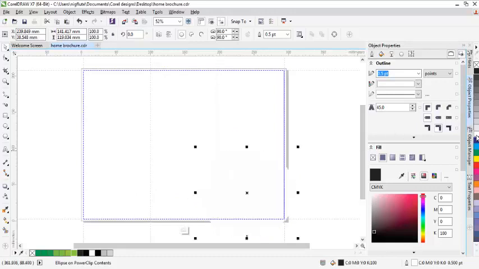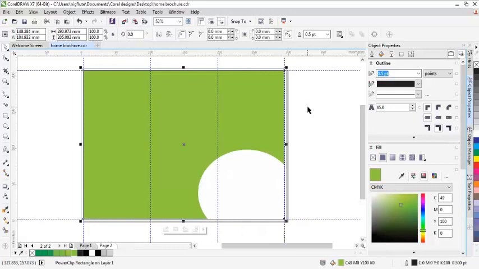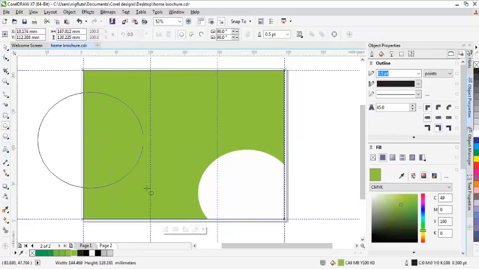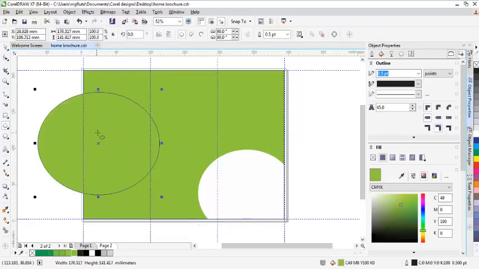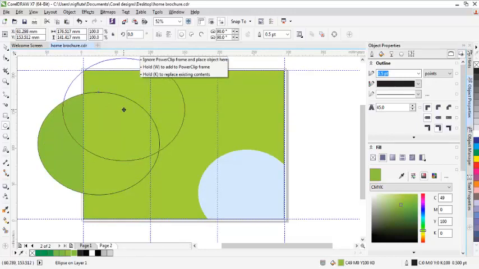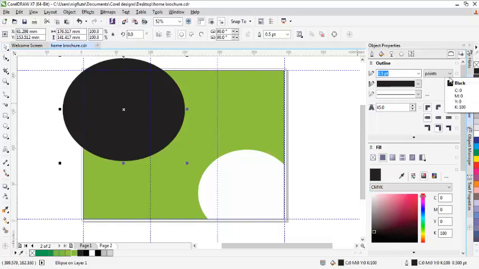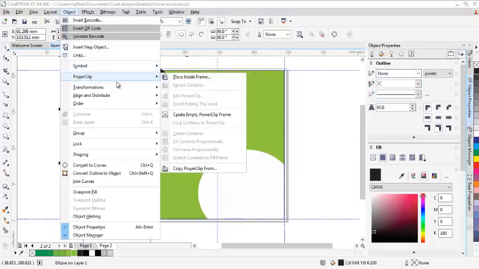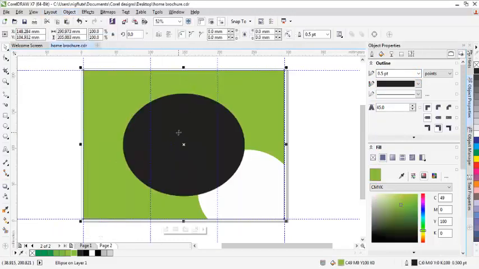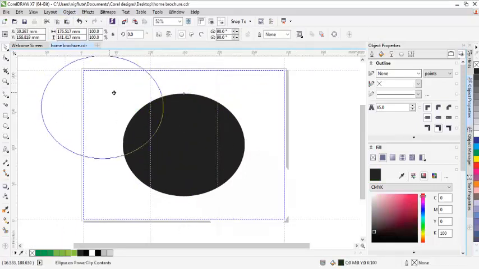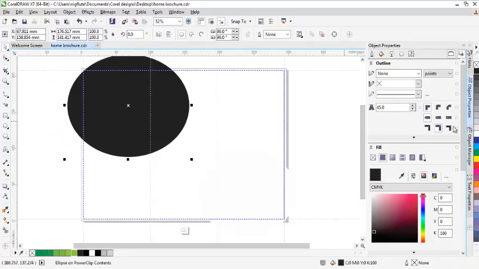And then once I'm okay, I'll make it white so that it appears like this. Then I'll pick another one again. Put it like this, and make it black. And I'll remove the background. Then I'll put it inside. Then I'll make it white.